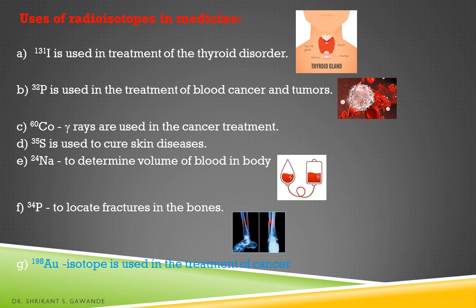Sodium 24 is used to determine the volume of blood in the body. And phosphorus 34 is used to locate a fracture in the bones. Au 198 isotope is used in the treatment of cancer. These all are applications of radioisotopes in medicine.